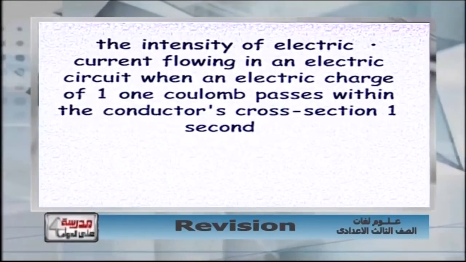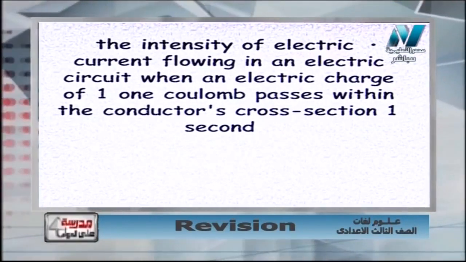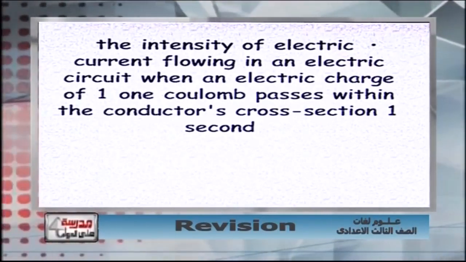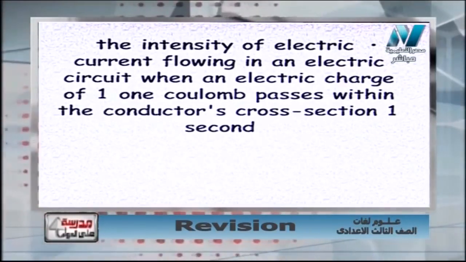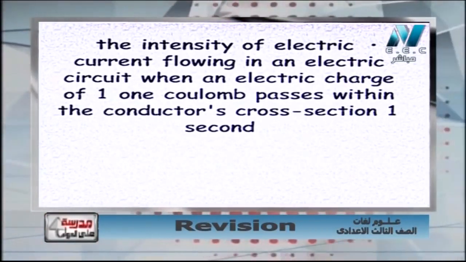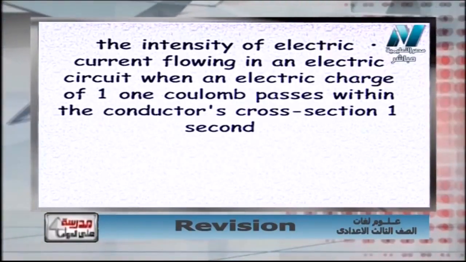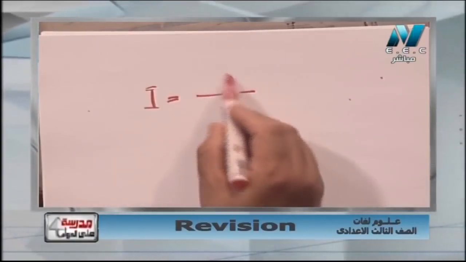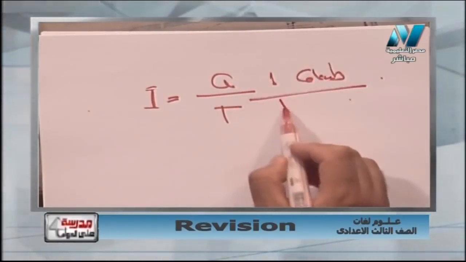Another question that says the intensity of the electric current flowing in an electric circuit when an electric charge of one coulomb passes within the conductor's cross section in 1 second. هنا سؤال مهم جدا وقلنا اكتر من مره لما الاقي السؤال او definitions او scientific term فيه 1 column، 1 second and so on، يبقى هنا اكيد بيتكلم عن unit، حتى unit معناها 1 او وحده. طب نراجع مع بعض كده الرولز اللي درسناها في الكهرباء. درسنا رول مهم جدا كان بيقول لي ان الاي ايكوال كيو اوفر تي. طب ده هنا بيقول لي 1 كولوم يعني كانه 1 كيو اوفر 1 سكند.